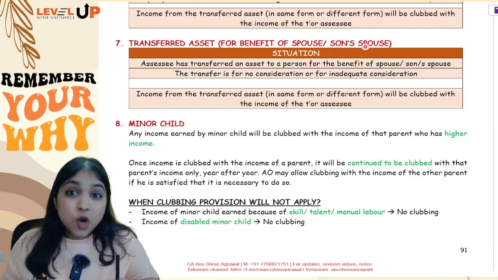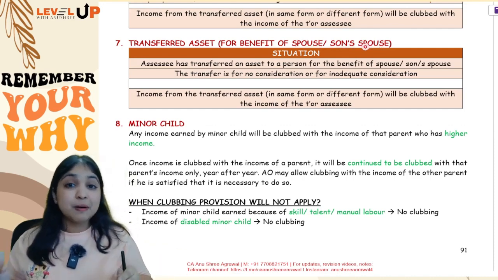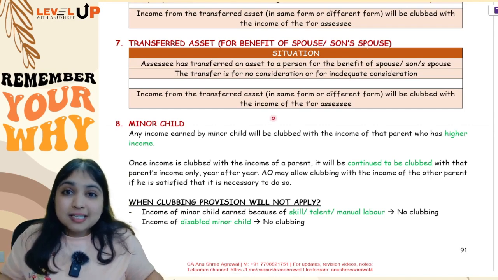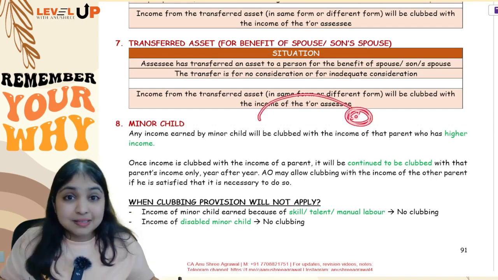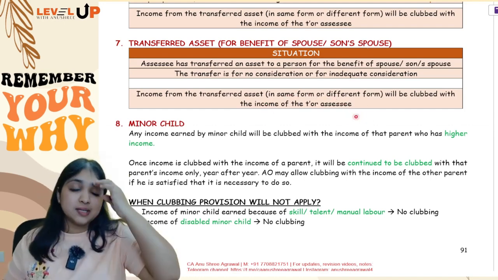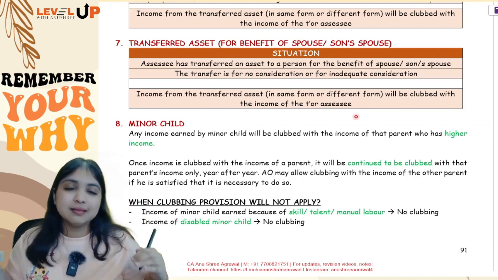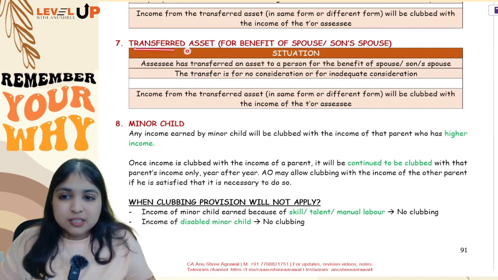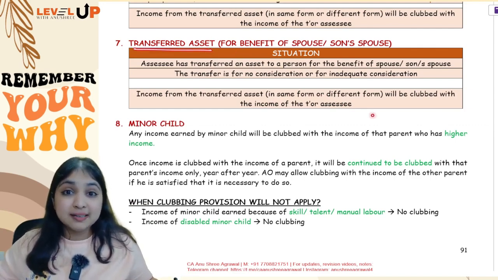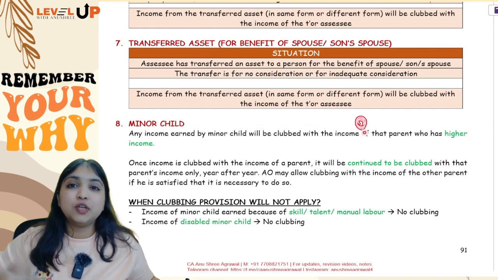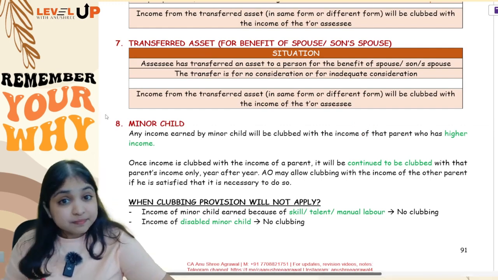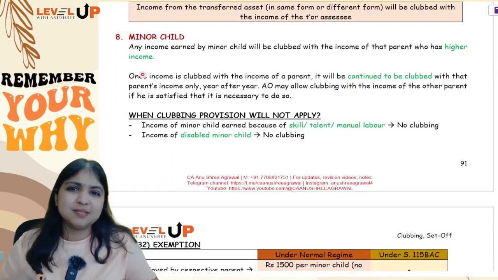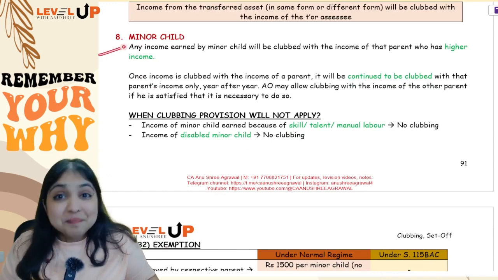Here, assessee is not directly transferring the asset to spouse or son's spouse. No, assessee is transferring the asset to some other person for the benefit of spouse or son's spouse. Even over here, clubbing provisions will apply. So this is your 7th situation, transferring asset to any person for the benefit of spouse or son's spouse. Okay. Then comes your 8th clubbing adjustment, extremely important again, minor child.